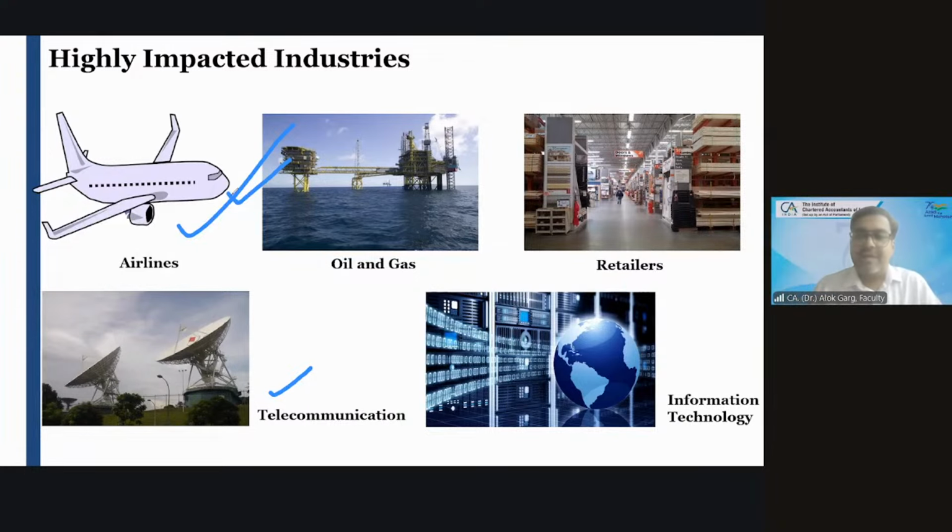But when IFRS 16 or Ind AS 116 came, these airline companies have a huge amount of right of use asset in the balance sheet.